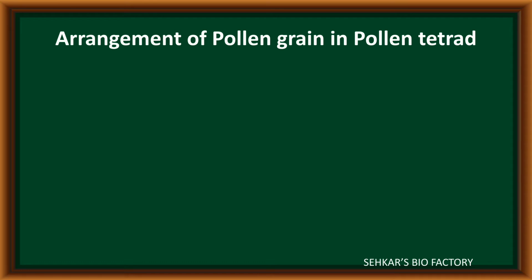After microsporogenesis, a total of four microspores are developed from one single microspore mother cell. These four microspores are collectively present at the initial stage, and now it is called a pollen tetrad. In the pollen tetrad, the arrangement of microspores is observed in different patterns.